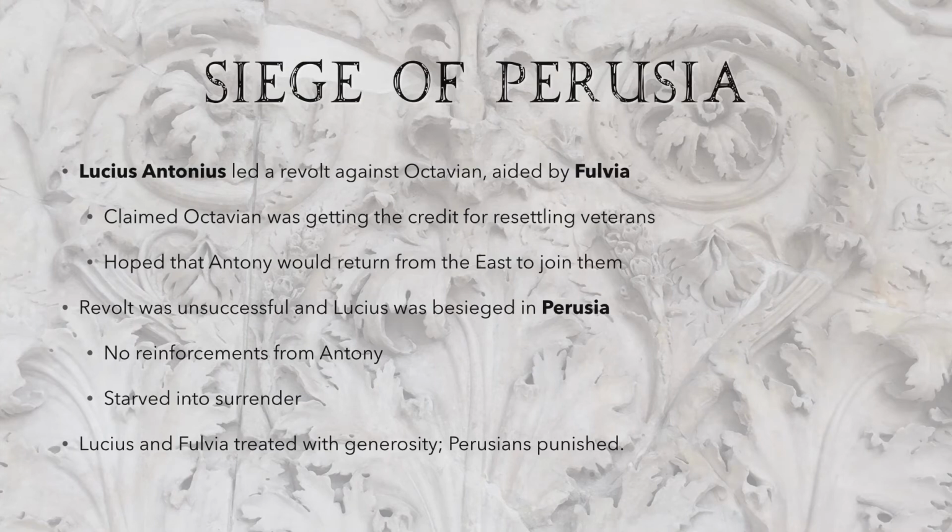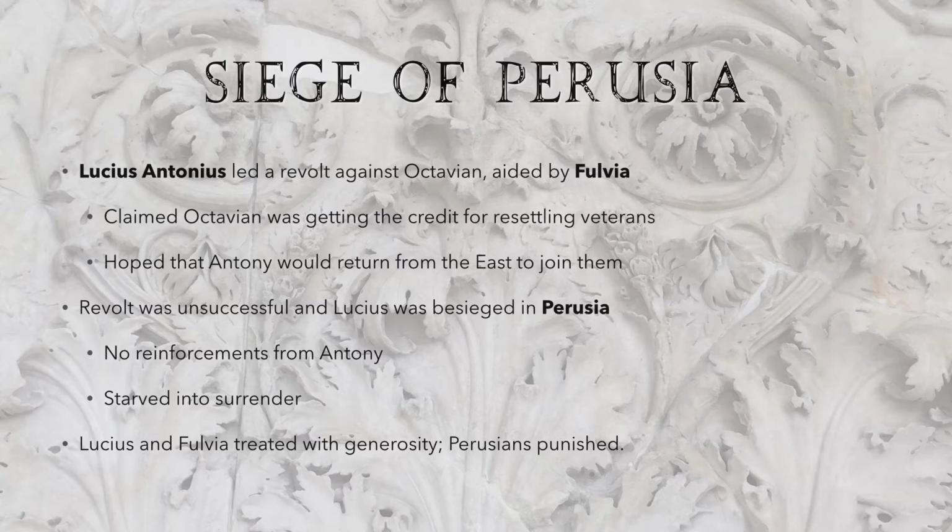Antony's brother Lucius, who had also been the consul in 42 BC, took advantage of this situation and began leading a revolt against Octavian, and he was also supported by Antony's wife Fulvia. They claimed that Octavian was getting the credit for resettling the veterans, and their plan was that Antony would return from the east and join them, but they didn't actually ask him to do this. So, no surprises, the revolt was unsuccessful.